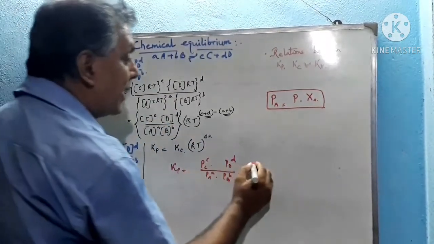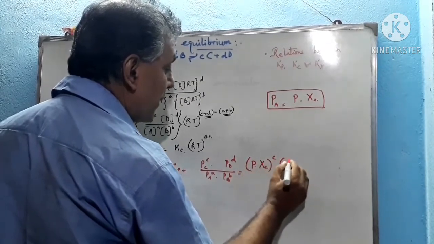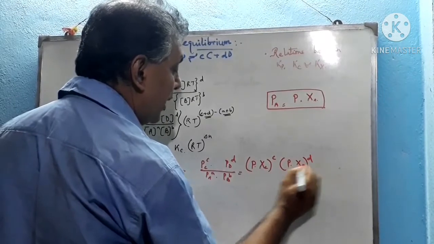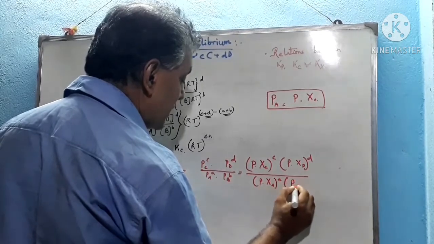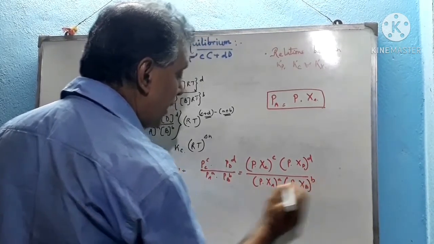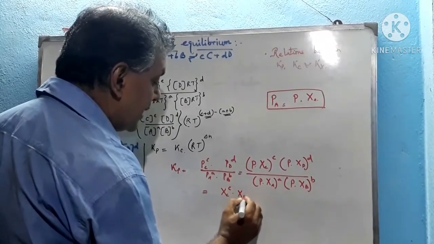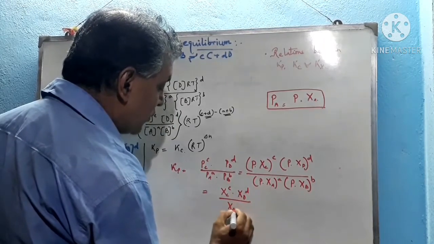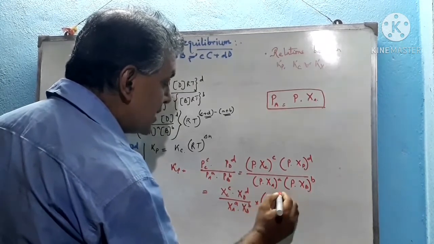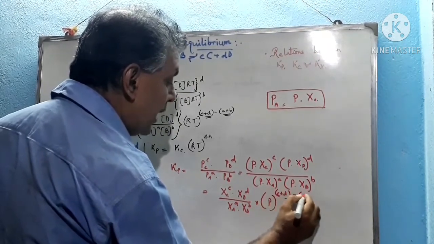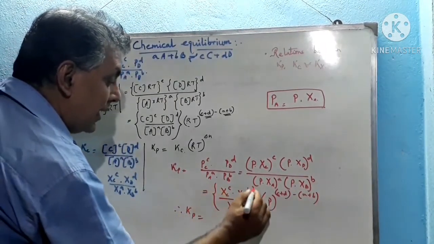So instead of Pc we can write total pressure into mole fraction of C whole to the power c, total pressure into mole fraction of D whole to the power d, divided by total pressure into mole fraction of A whole to the power a, total pressure into mole fraction of B whole to the power b. So simplifying this expression, we get Xc to the power c into Xd to the power d divided by Xa to the power a into Xb to the power b, whole into P to the power (c plus d) minus (a plus b). See this, this expression denotes the Kx.